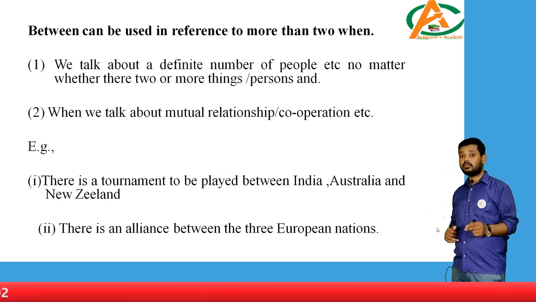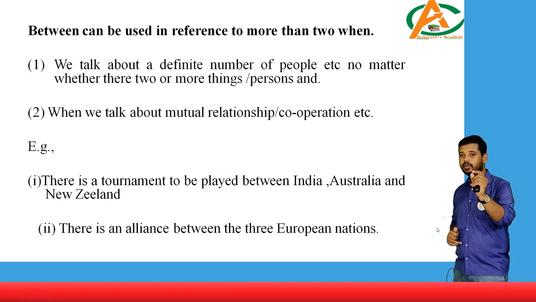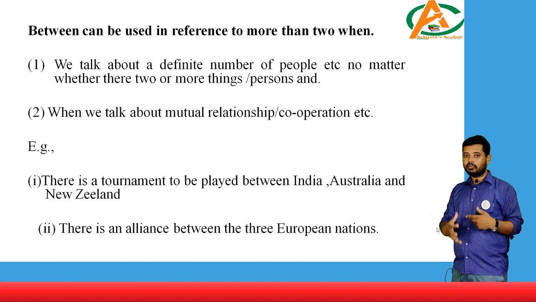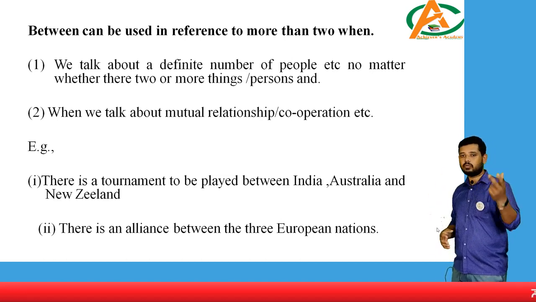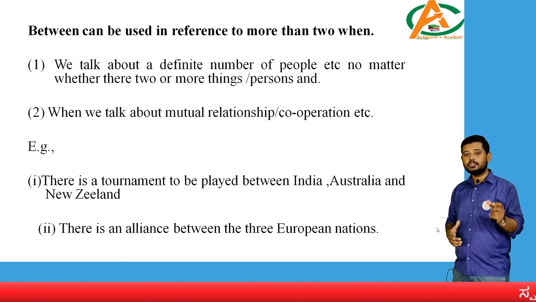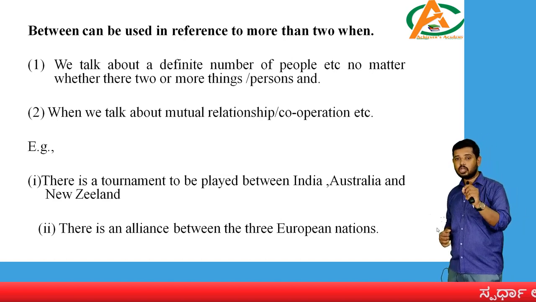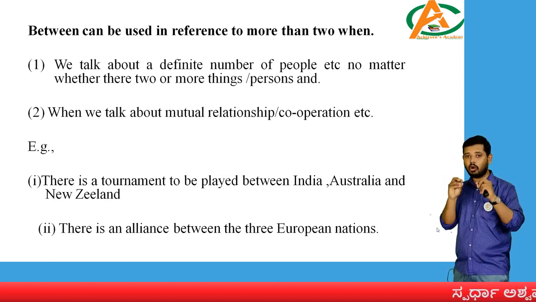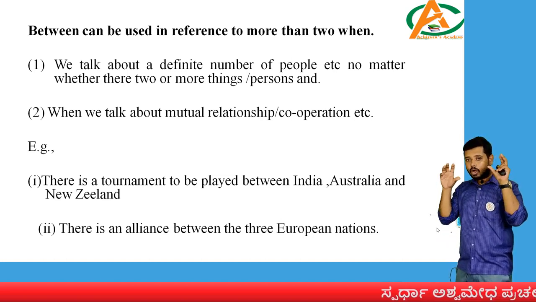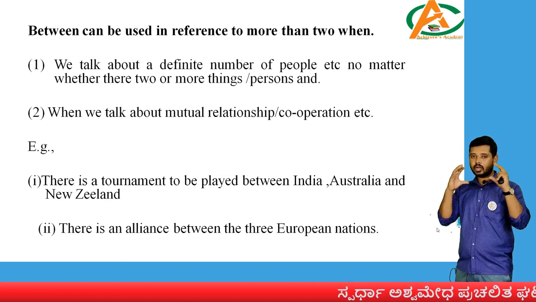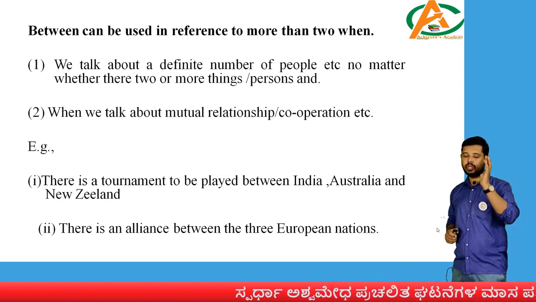Next, one more example: there is an alliance. Okay, alliance. See the second statement, when we talk about mutual relationship. When you say alliance, it is among different people or different countries who have come together to form an alliance. So there is an alliance between the 3 European nations. Between the 3 European nations, that is also very much specified there. How many participants are there? 3 participants are there. They are particularly naming the 3 European nations. So in this type of situation also we use the word between.